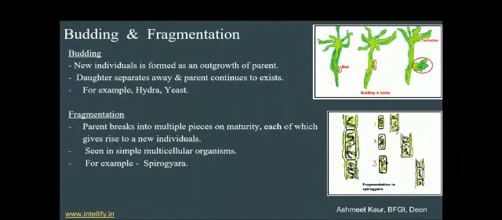Next is fragmentation. In this case, the parent breaks down into multiple pieces, and on maturity each of which gives rise to a new individual. This is seen in simple multicellular organisms. Multicellular means organisms with multiple cells in them. For example, Spirogyra. Here in the picture is Spirogyra, and when it breaks into multiple pieces, on maturity these pieces give rise to new individuals.